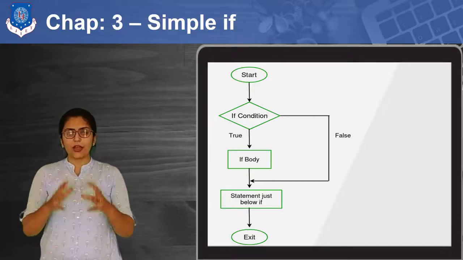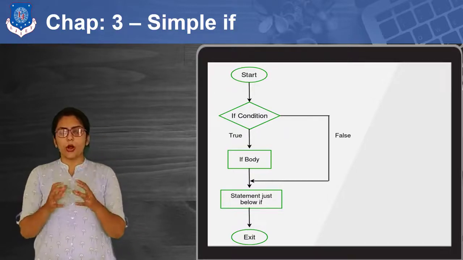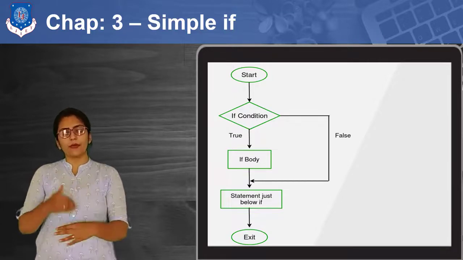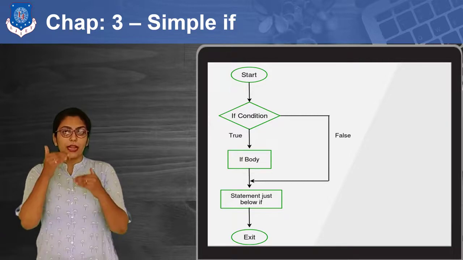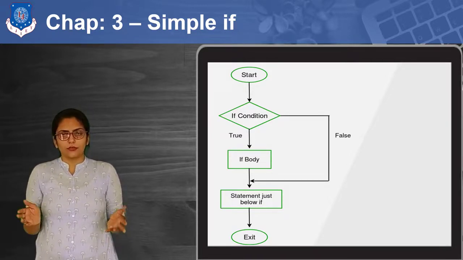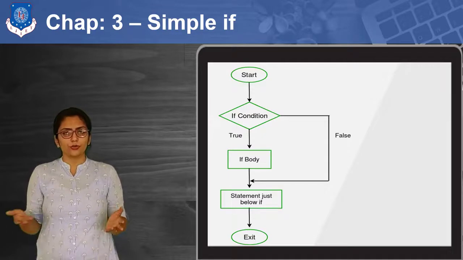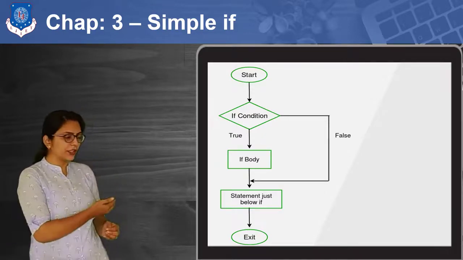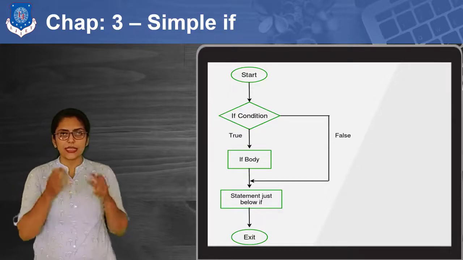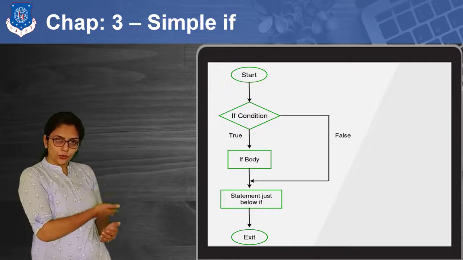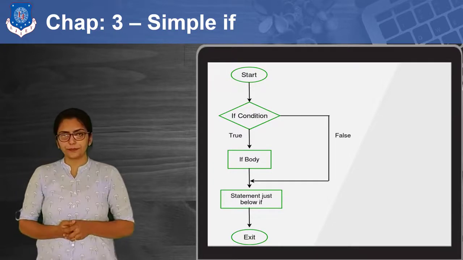So in simple if, I am just focusing on the true condition. If the condition is true, then only I am going to perform certain code. If not, then I am not bothered about that. I don't bother about why the condition is false and what to do. So what is happening over here? In simple if, if the given condition is true, then the code inside the true if block will be executed.